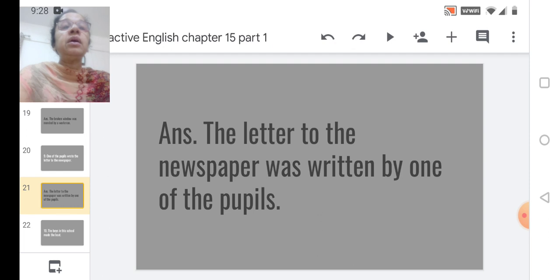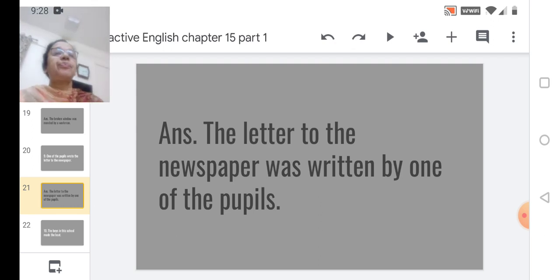The letter to the newspaper was written by one of the pupils.